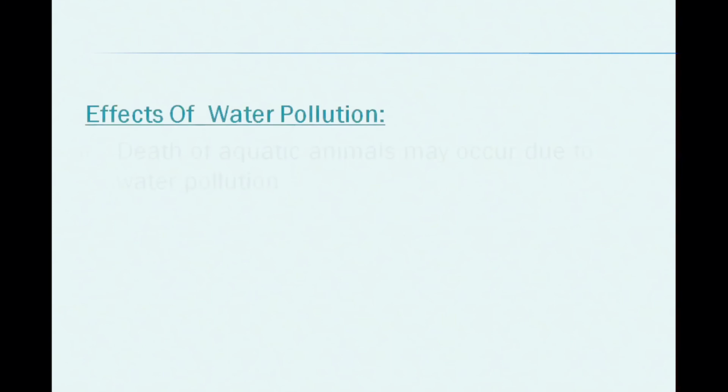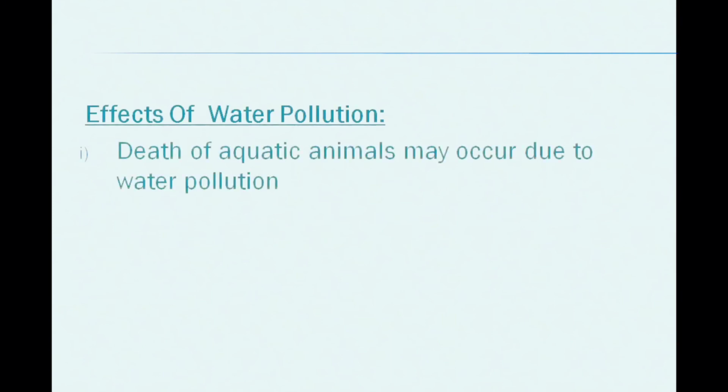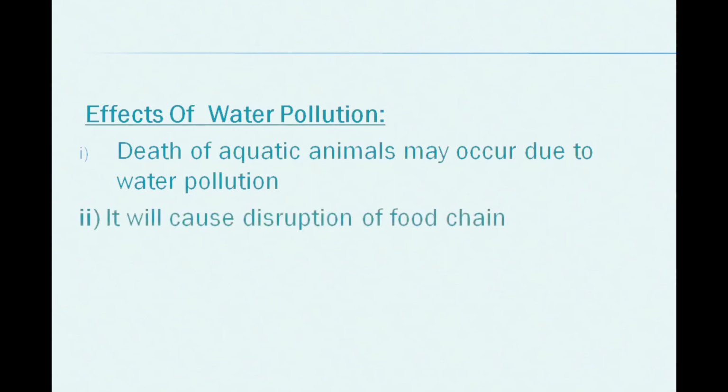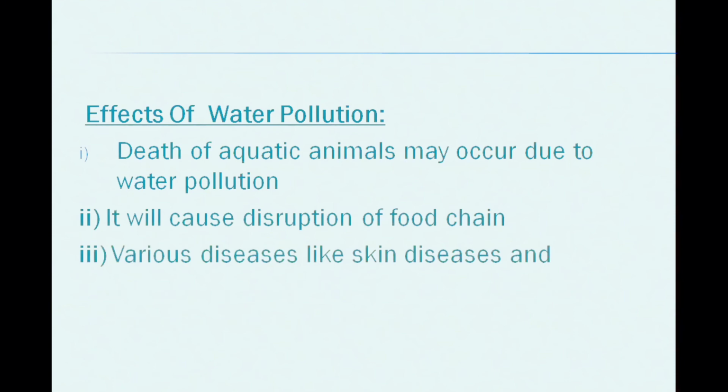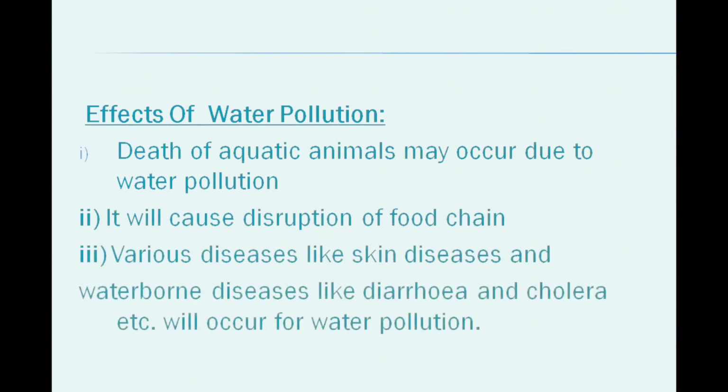So effects of water pollution: death of aquatic animals may occur due to water pollution. So it will cause disruption of the food chain. That means the food chain can be destroyed, and various diseases like skin disease and waterborne disease like diarrhea, cholera, etc. will occur from water pollution. If you are drinking polluted or contaminated water, so definitely you may get different types of waterborne disease.